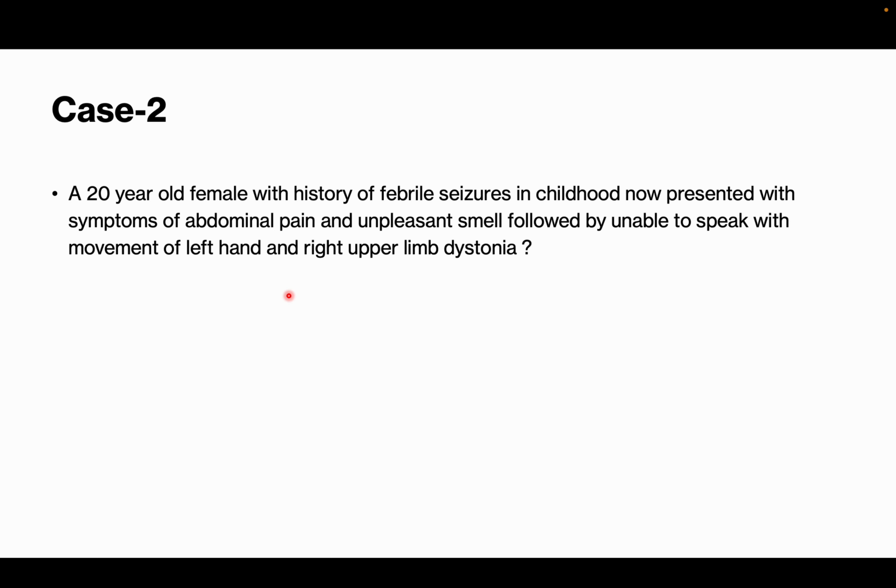So a 20-year-old female with a history of febrile seizures in childhood now presents with abdominal pain and an unpleasant smell, followed by inability to speak, with movement of the left hand and right upper limb dystonia. Always when a patient comes to you with a seizure, you need to ask about the semiology of the seizure. Semiology is how it started. We will discuss again what semiology is. Once you remember this, we will come back to the case scenarios.